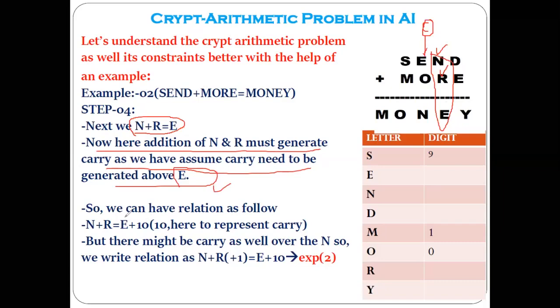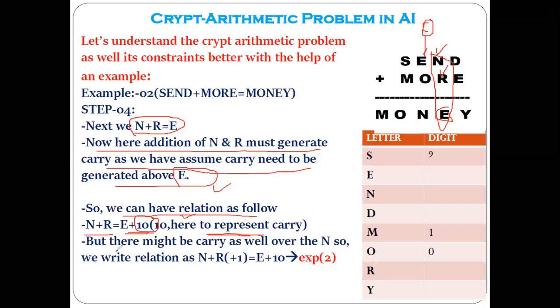So we can get another relation as follows, and that relation is N plus R equal to E plus 10. Now what is this 10 doing here? This 10 is representing the carry. The addition of N and R must be equal to 10 or greater than 10. Then and only then can a carry be generated above the E. That's why we have considered the carry has been generated at this point. And the same thing we have written here, N plus R equal to E plus 10. Here 10 represents the carry.